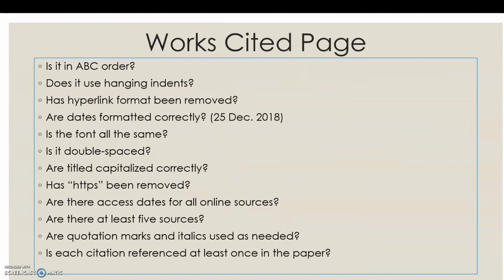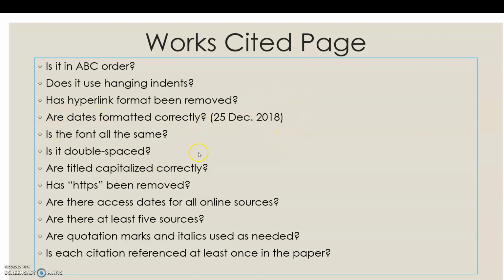For your works cited page, is it in ABC order? Remember that your citations should be in ABC order based on the first word in the citation. You should be using those hanging indents. You should be removing that hyperlink format. So if you have blue underlined font in your works cited page right now, you need to change that to black and get rid of the underline. Remember how the dates are formatted in MLA. You have the date first, the numerical value, then you have your month, and all your months are abbreviated with the exception of June, July, and May, and then you have your year.